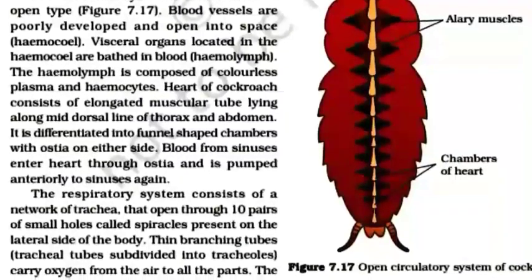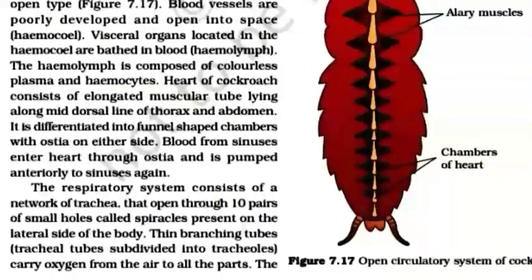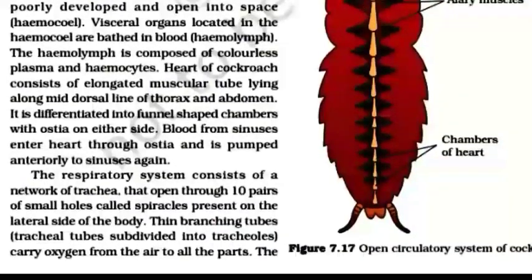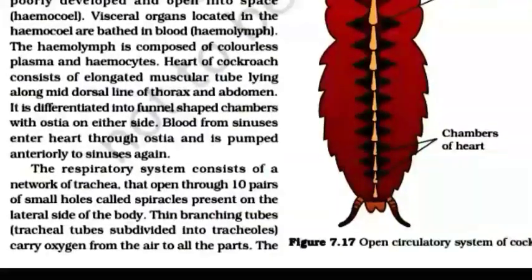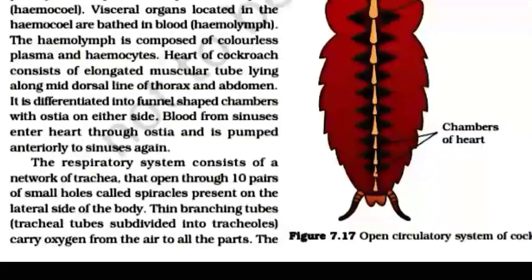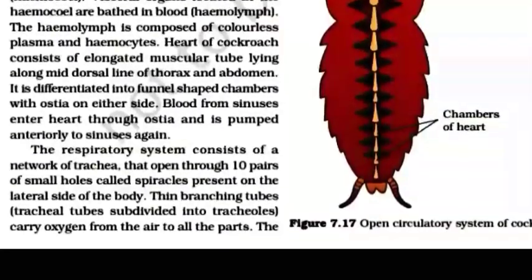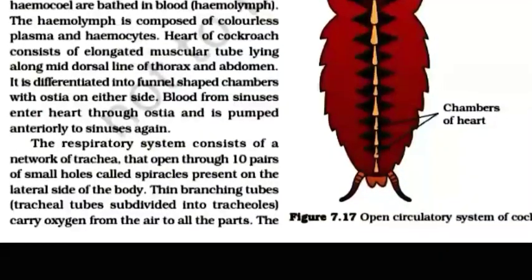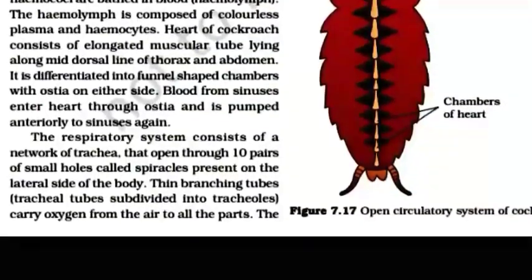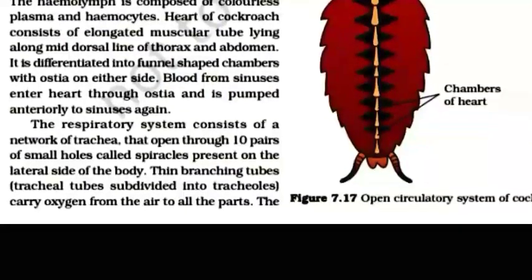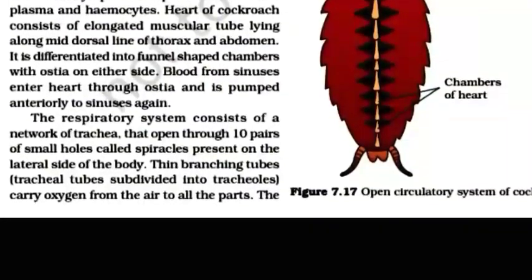Blood from the sinus enters the heart through ostia and is pumped anteriorly to the sinuses again. The respiratory system consists of a network of trachea that opens through 10 pairs of small holes called spiracles present on the lateral side of the body.